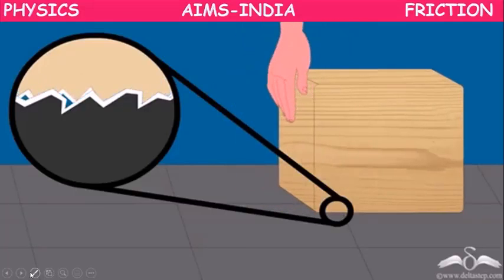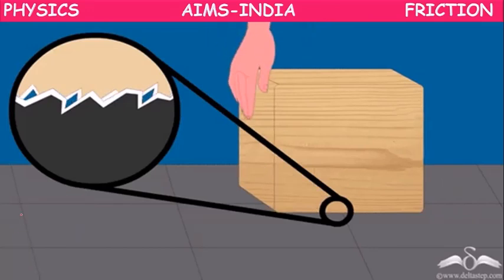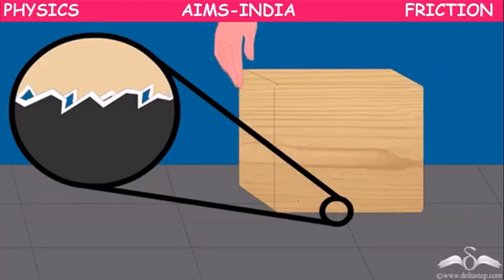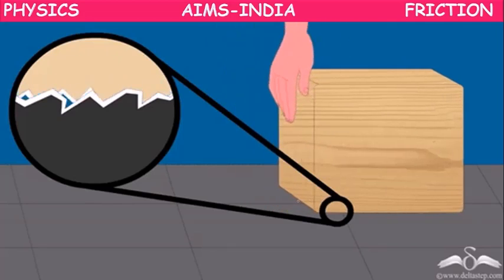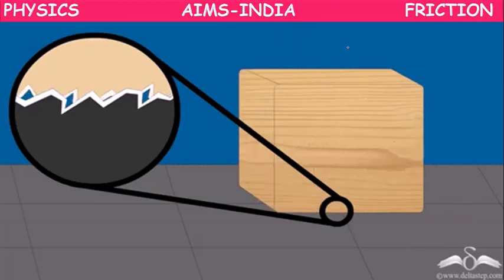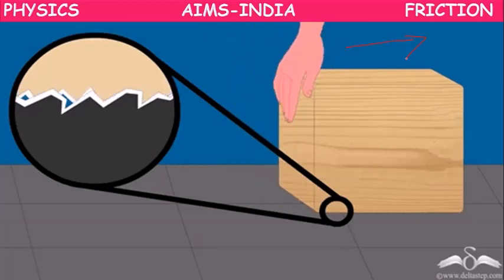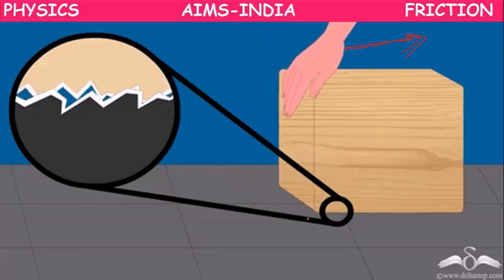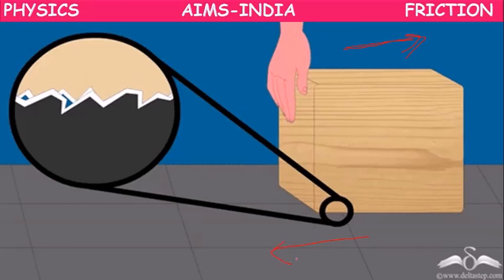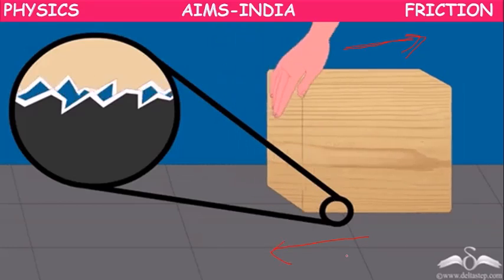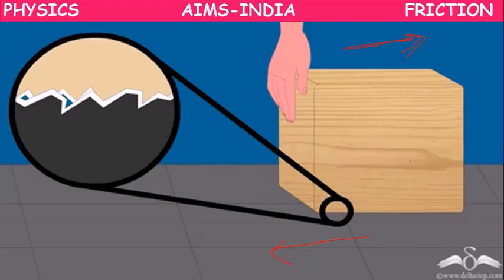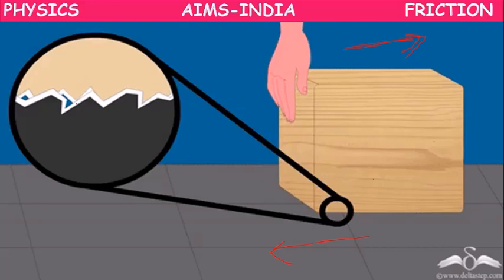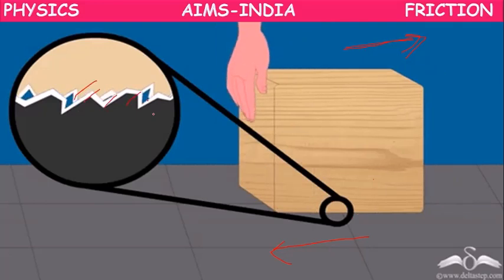So already we have learned, children, friction is because of the irregularities present between the surfaces. Whatever friction we experience while moving any object, we experience that something is trying to stop it from moving. That opposing force to motion is called friction. This friction is mainly caused by irregularities between the surfaces.